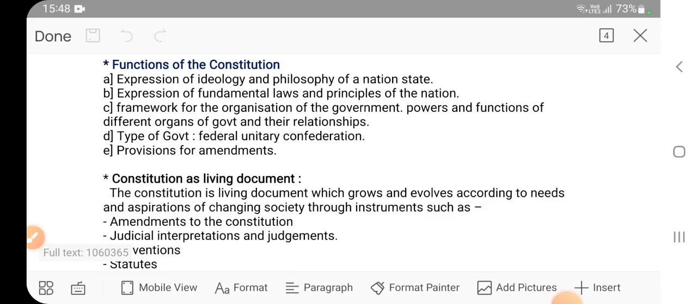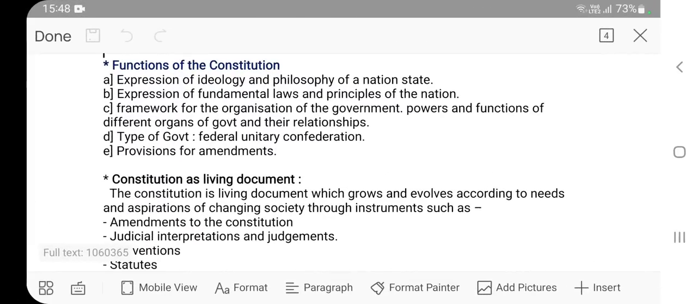In unitary, only the central government is there, no state governments, no provincial governments. And confederation means what? Certain states come together and give powers to the central government, but not maximum powers, only certain powers, a very small number of powers. That is called confederation. Another is the provision for amendment, meaning how the constitution is amended. There can be so many other points, but we are only discussing the basic things related to the constitution: what is the purpose, what is the function. So these are the functions.